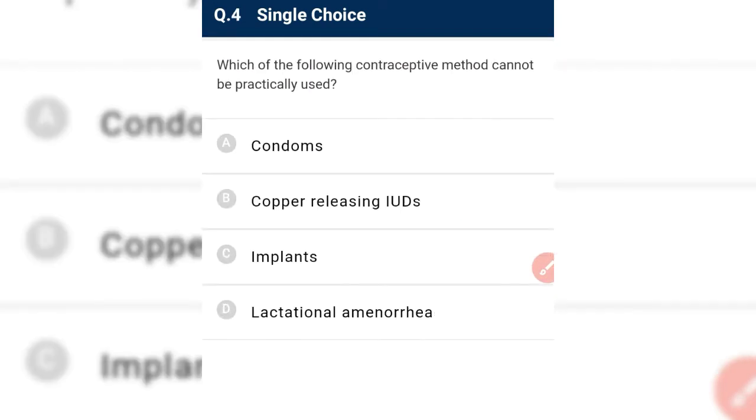Next, which of the following contraceptive methods cannot be used practically? Condoms, copper releasing IUDs, implants, lactational amenorrhea. See, lactational amenorrhea cannot be used practically because it is only effective after pregnancy during the lactational period.